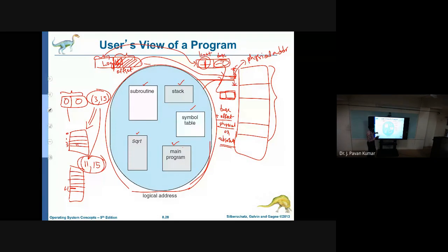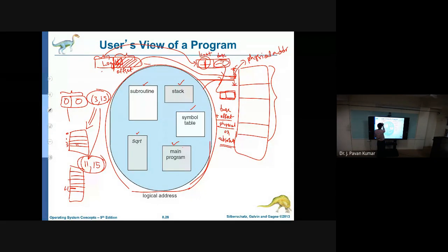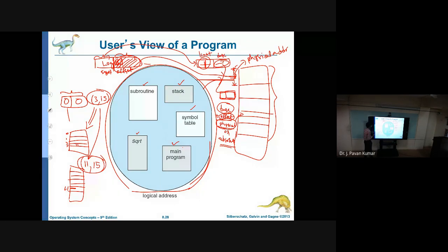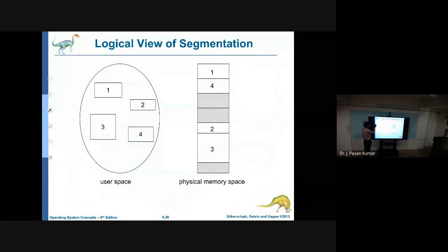That's what we have discussed. Here, whatever segment number we have, correspondingly we get the base address. The offset is part of the logical address itself. These two will be added to get the physical address. By using the physical address, we can access the corresponding word. That is the ultimate goal. This is the address translation scheme in segmentation.